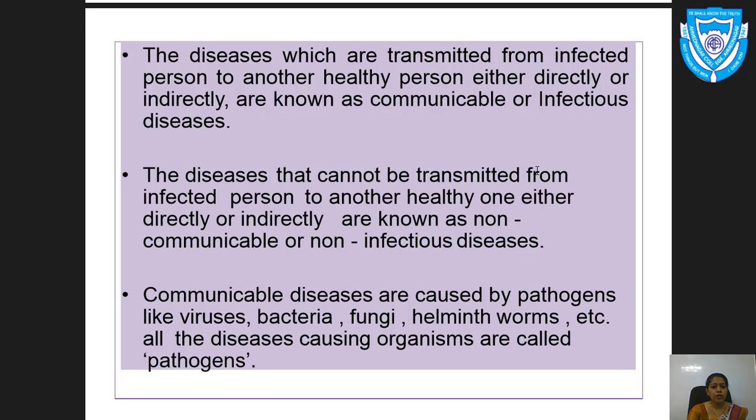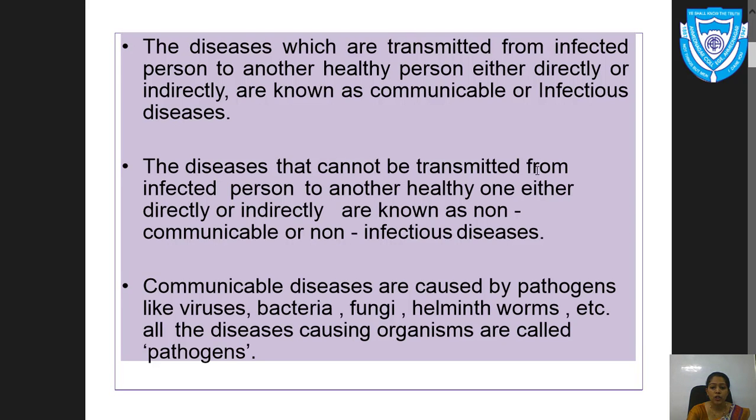Now, communicable or infectious diseases are caused by pathogens. What are pathogens? Pathogens are the disease-causing organisms or agents, the organisms which are responsible for causing disease.